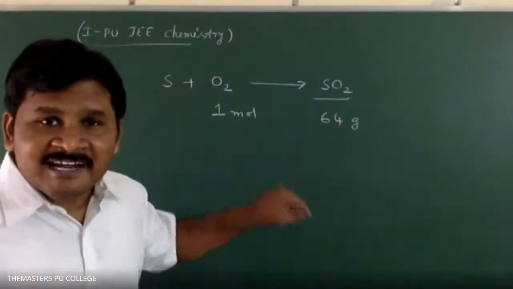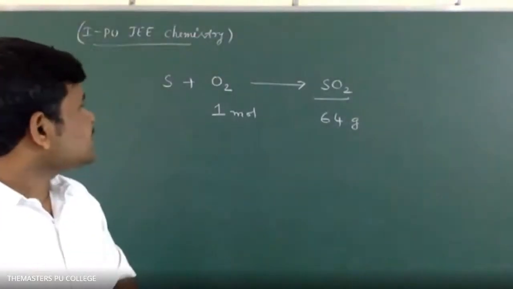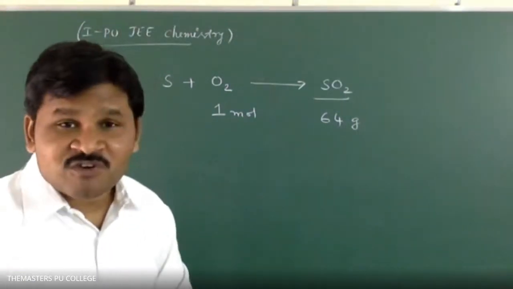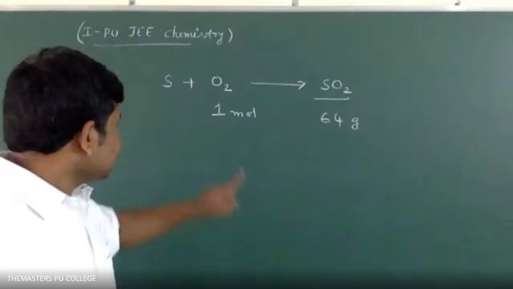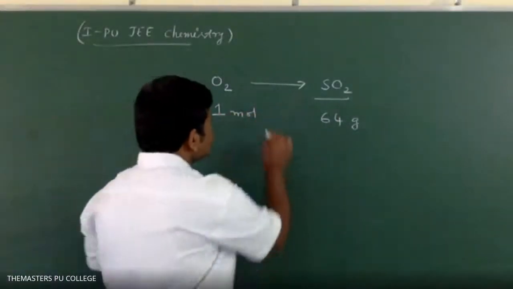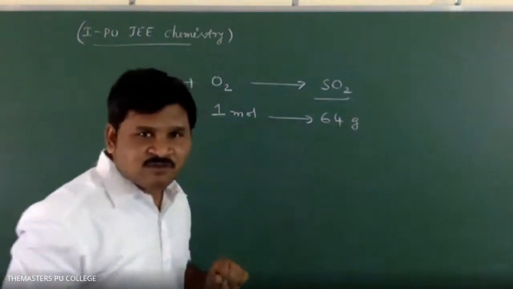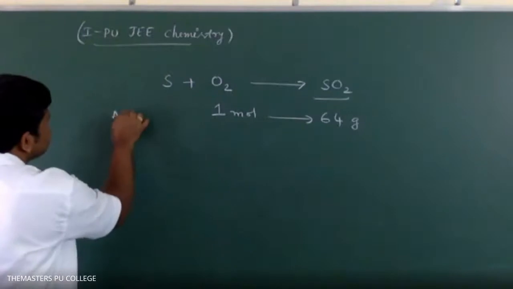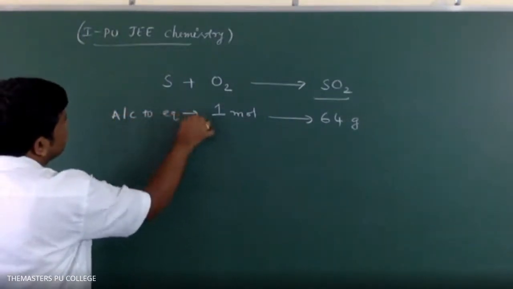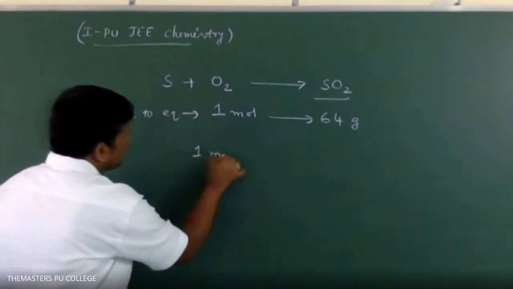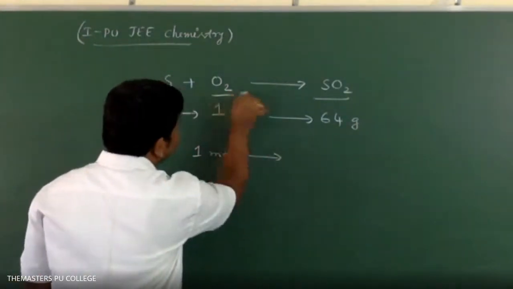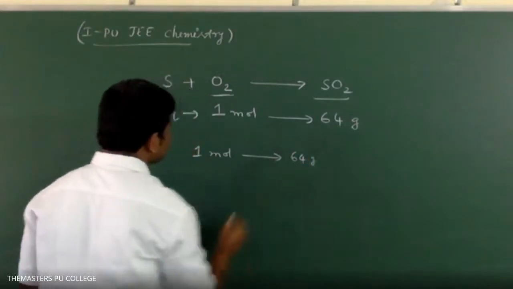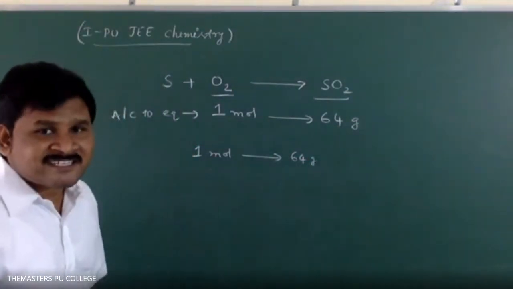According to this problem, how many moles of oxygen is required to get 64 grams of SO2? 1 mole. That means 1 mole of O2 gives 64 grams of SO2. This is according to the equation. According to the equation, 1 mole of O2 gives how many grams of SO2? 64 grams. In the question, how many moles of oxygen are given?